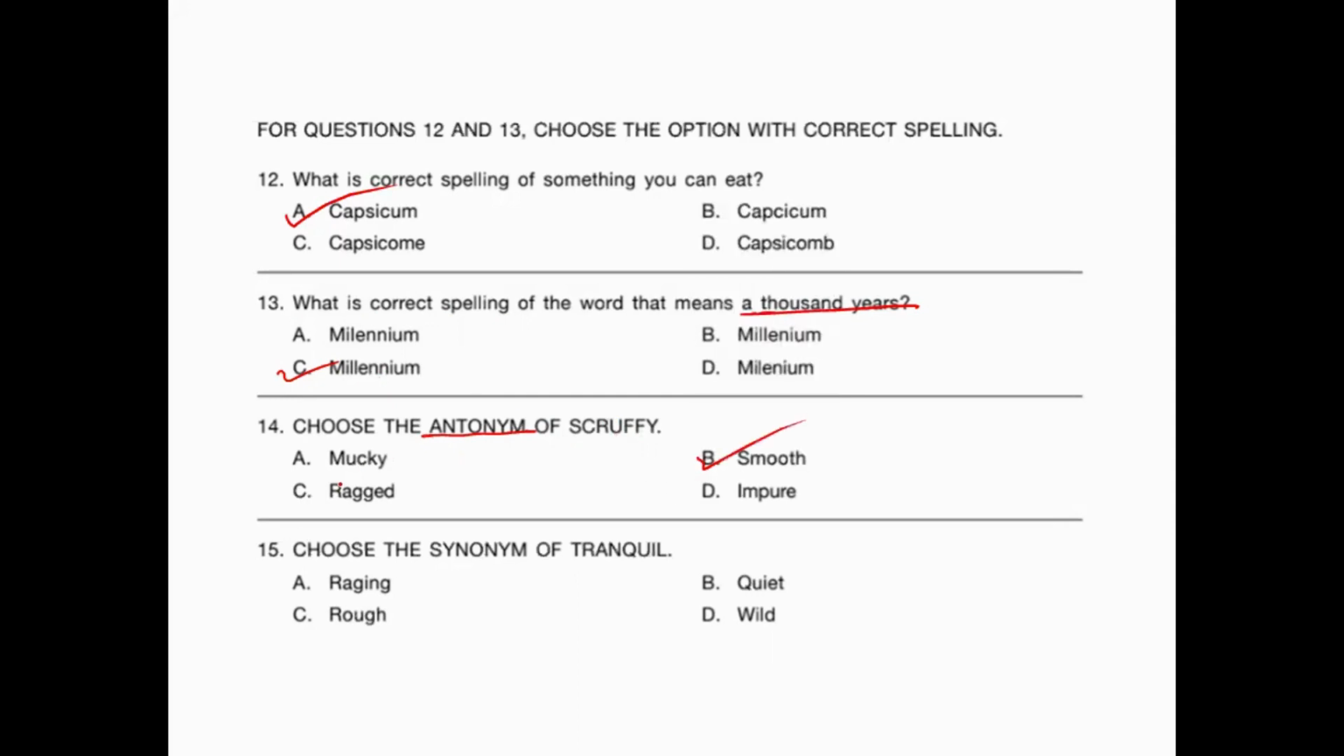Muddy is again dirty. Ragged is when a part of a cloth is torn. That is called ragged. Okay, impure means not pure. So the correct answer for this is smooth.